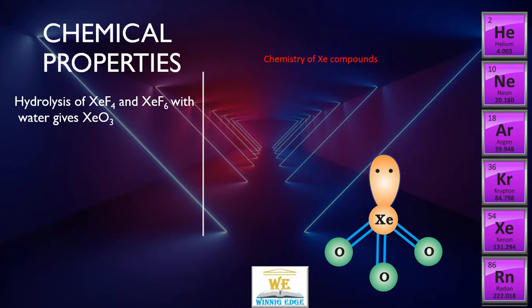It is prepared by the hydrolysis of xenon tetrafluoride with water. And remember, the products are xenon, xenon trioxide, HF, and oxygen. In this reaction, oxygen comes out, and this happens when the ratio of xenon tetrafluoride to water is 1 to 2 in molar terms.